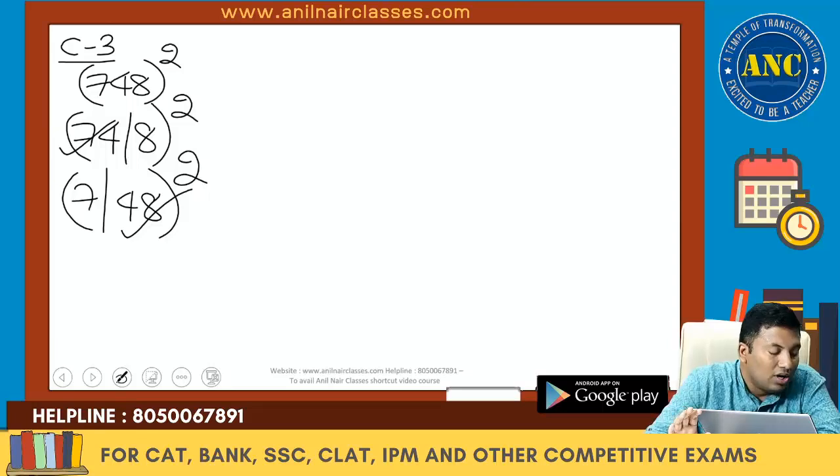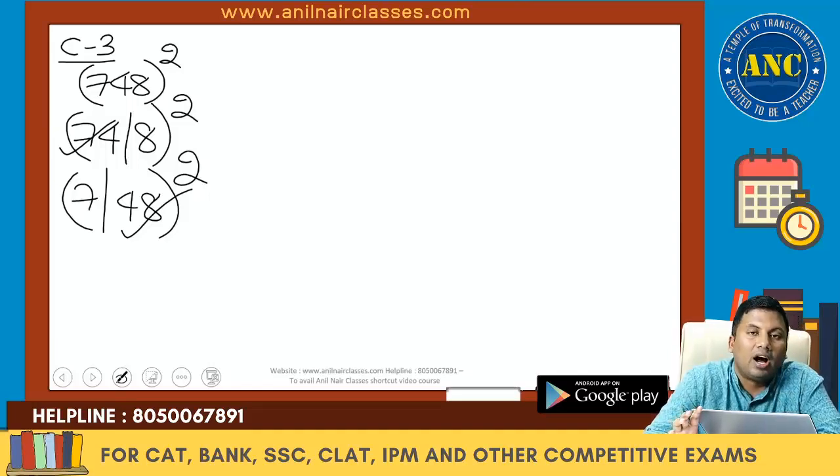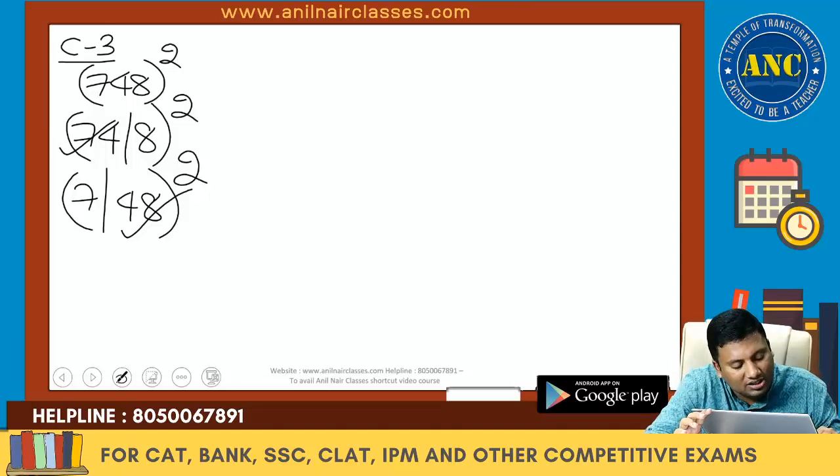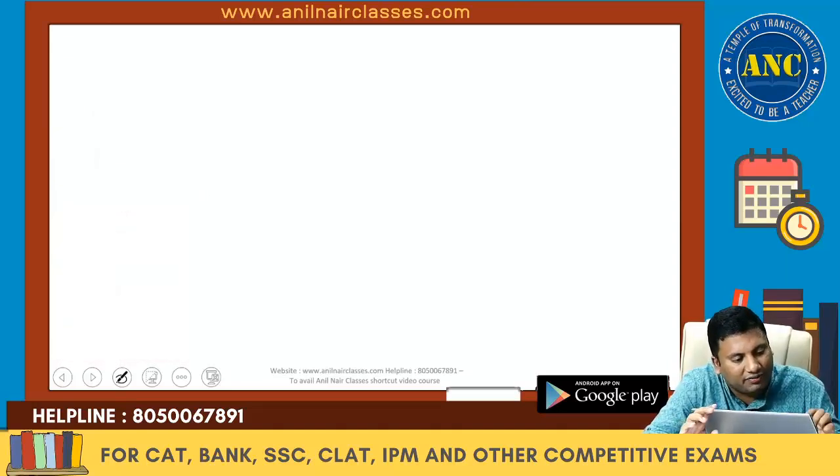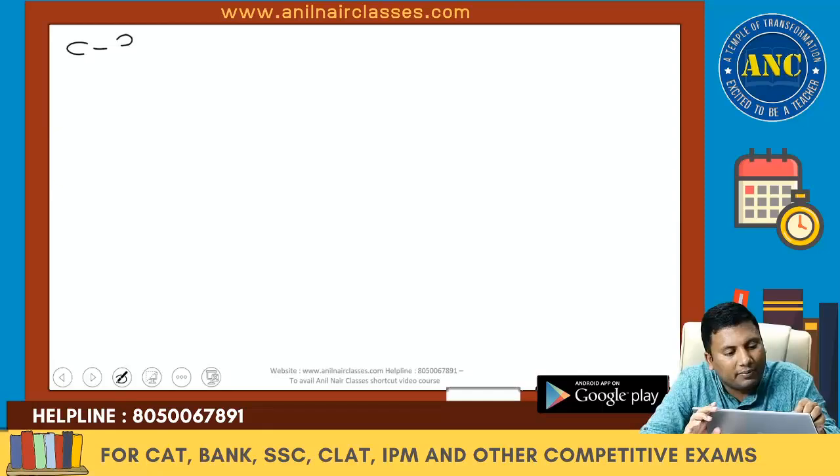Aditya, this is for you. Hold on, no doubts when I am discussing a concept. This is the last doubt which I am going to take. 74 square and 48 square. How to solve it easily? Because he asked a doubt, I will discuss another shortcut for it.